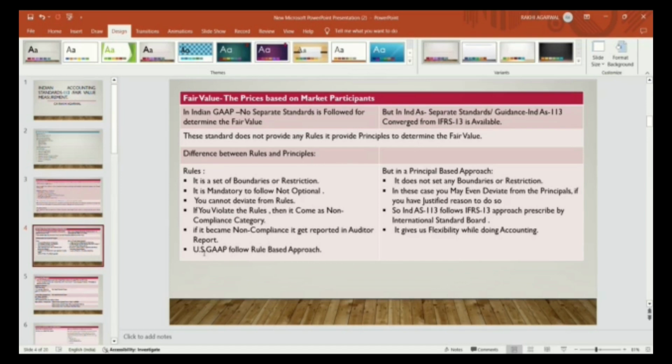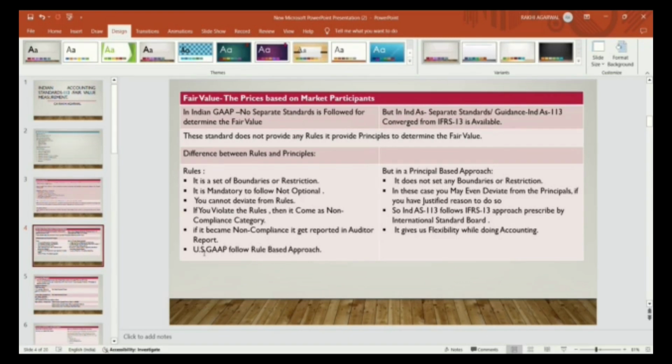It provides principles that you follow to determine the fair value. What do you mean by a rule? It is a set of boundaries or restrictions. Rules are mandatory to follow. It's not optional, you don't apply your mind. You are given certain rules and you have to follow them.